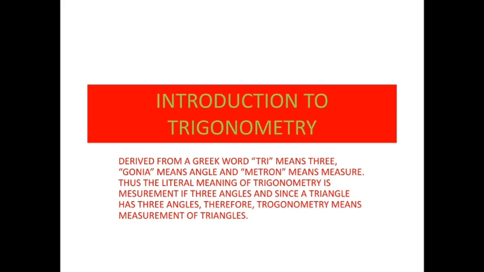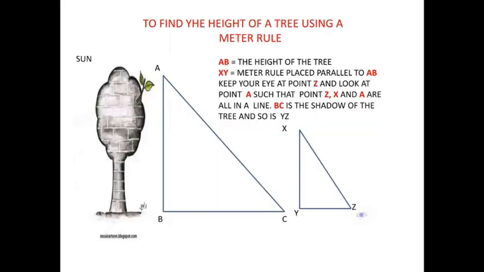When trigonometry was not there, it was not possible to measure long distances, to measure great heights, to measure angles or different things. I'll take one instance, that is to find the height of a tree using a meter rule.